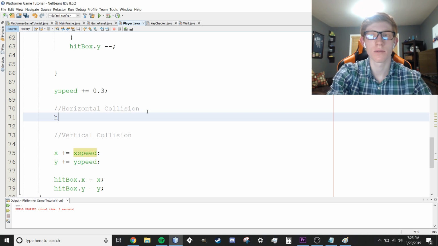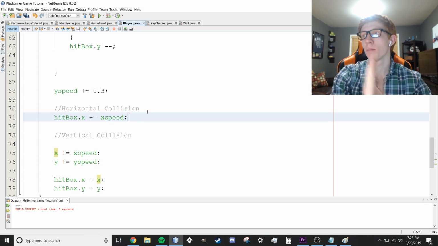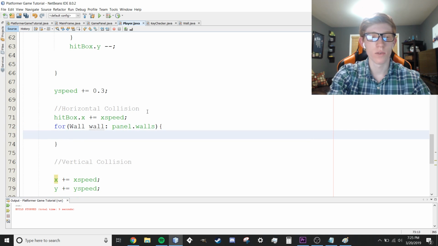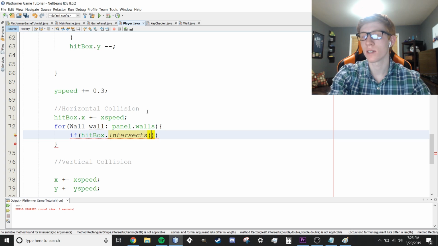So the first thing we're going to do again is move the hitbox like we did last time. This time, instead of saying hitbox plus plus though, we're going to say hitbox.x plus equals x speed. So this is going to move our box to where our player will end up if we don't have a collision. And we're going to say same thing as before, for wall in walls, so stepping through all of our walls within the walls array list. And we're going to check and see if hitbox.intersects. Intersects again means that the rectangles are touching at all.